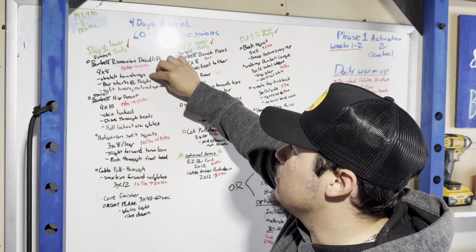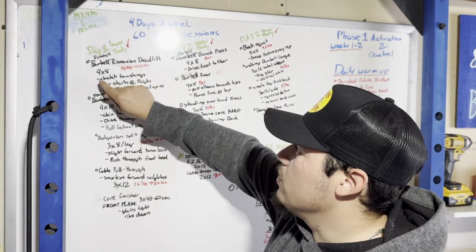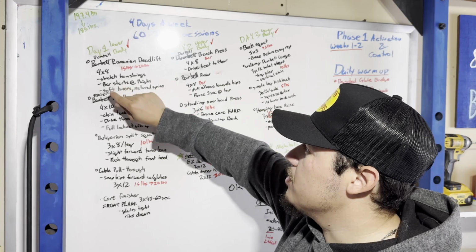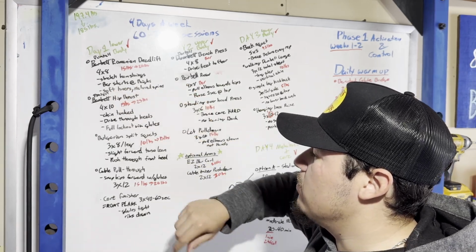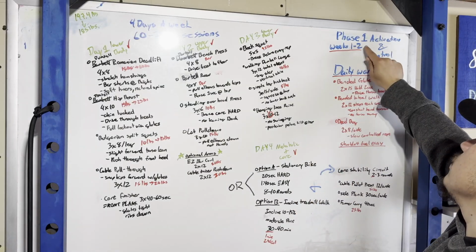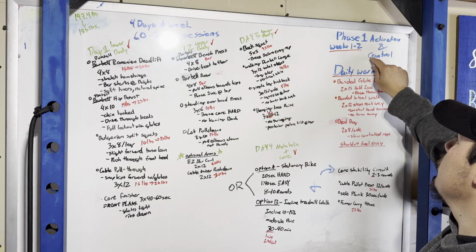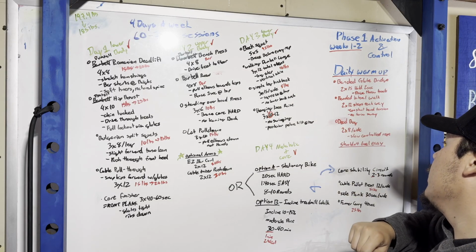I also included tips here. So Romanian deadlift, we're going to do 4 sets of 8, and then here are some notes like stretch hamstrings, bar starts at thighs, soft knees, neutral spine, whatever it wants to give you. And then this is my phase 1 because I'm doing it in 8 weeks. This is weeks 1 and 2. And these are my daily warm-ups: banded glute bridge, banded ladder walk, and dead bug.